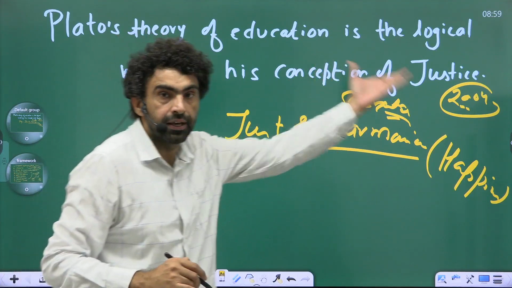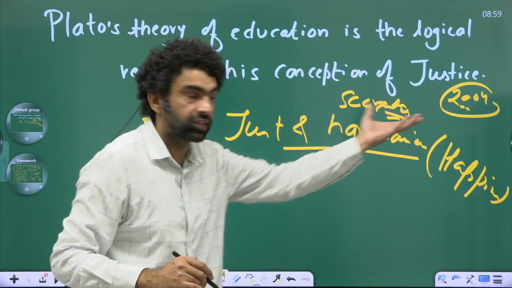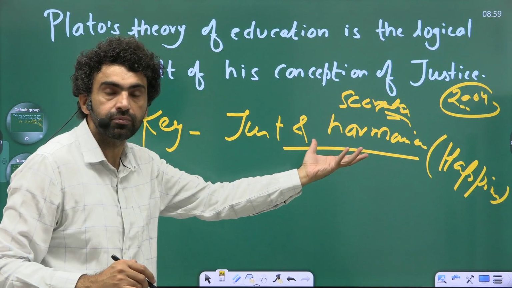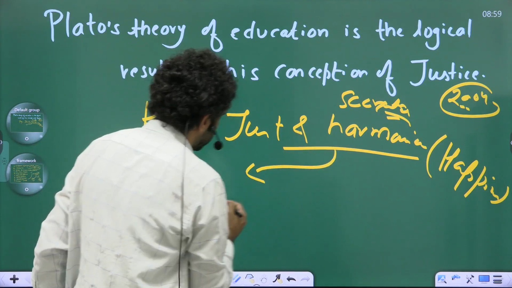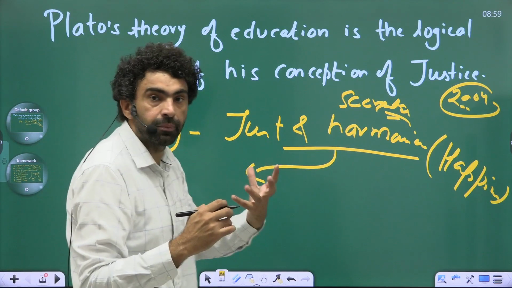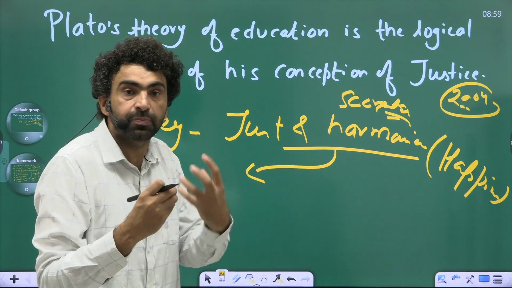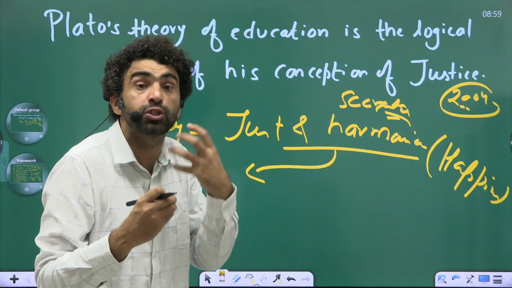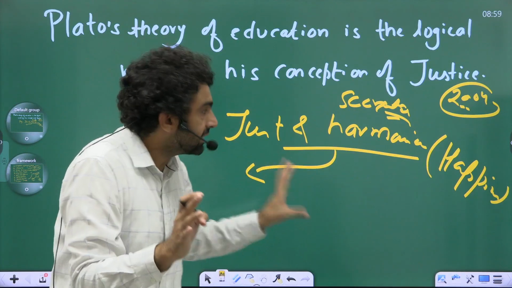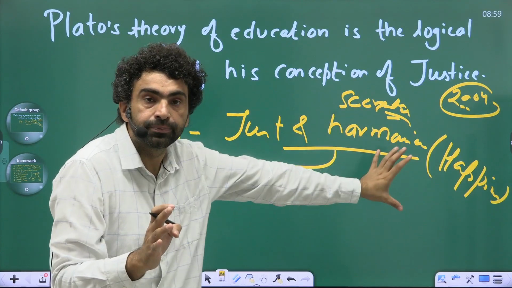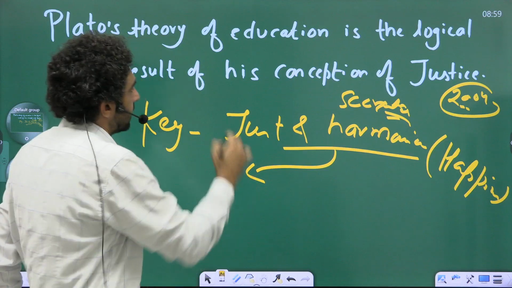That is the prime concern of the theory of justice. How can they do this? When they do whatever job is assigned to them as per their virtues, as per the dominant quality they possess in their soul, they do it properly, then justice can prevail in the society. That is his conception of justice.